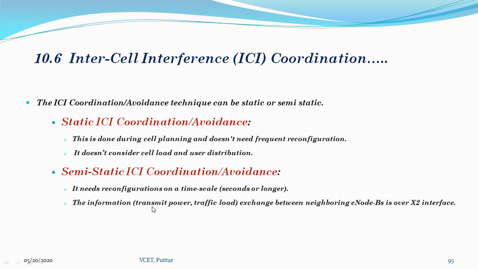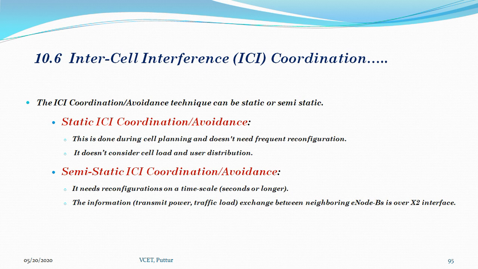This requires reconfigurations on a time scale of the order of seconds or longer, and eNode B to eNode B communication over the X2 interface is needed. The information exchanged between the neighboring cells' eNode Bs can be transmission power or traffic load on different resource blocks. By considering such information at neighboring eNode Bs, this ICI separation is more efficient.